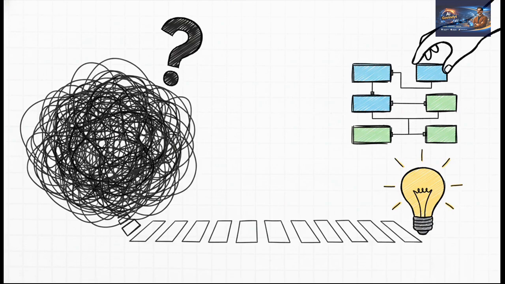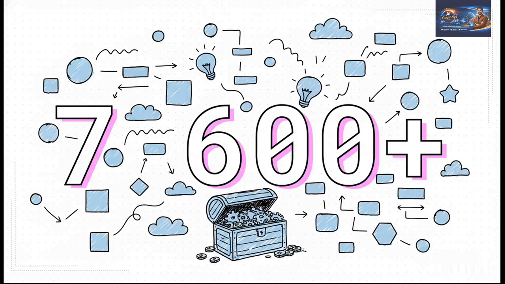The absolute fastest way to get good? Find a real-world problem you have, doesn't matter how small, and just start building a solution. When you're solving your own problem, that's when the knowledge really, really sticks. And here's the best part. You're not alone, and you're not starting from a blank page. Look at that number. Over 7,600 community-built workflows ready to go. It's like a giant treasure chest of ideas. You can just grab one for inspiration, or even use it as the starting point for your own thing.